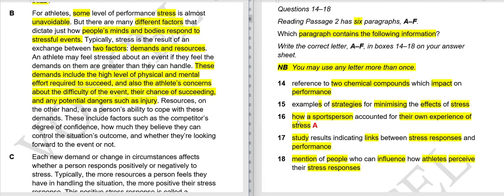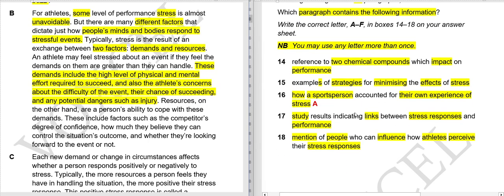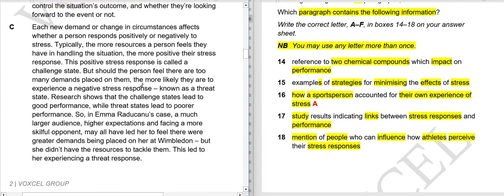Okay, 15, examples or strategies for minimizing the effects of stress. There is no mention of strategies or examples of some strategies. 16th we have done. 17th, there is no study that links the stress response and performance. 18th, there is no mention of people and how athletes should perceive their stress response. So for B paragraph, we do not have any answer. Now moving on to the C paragraph.